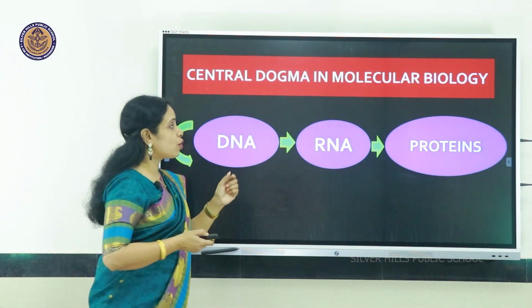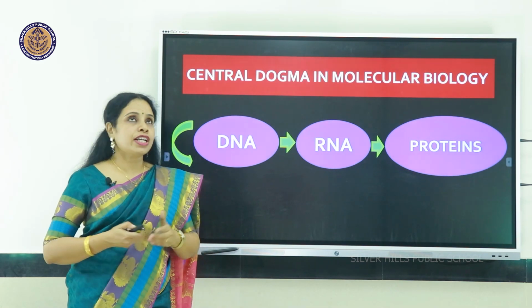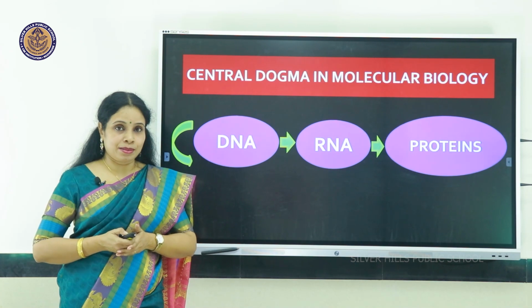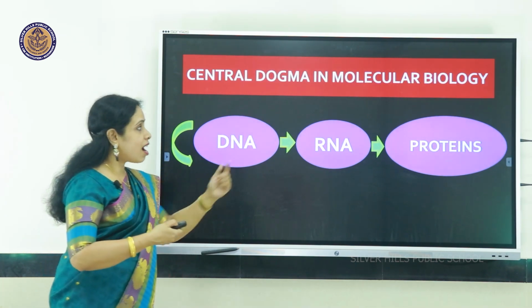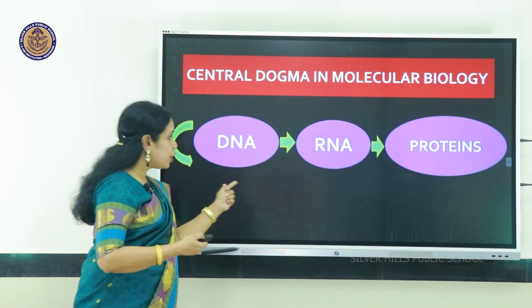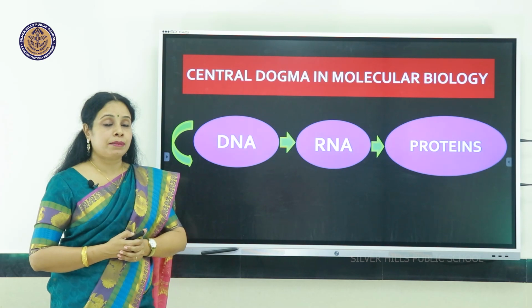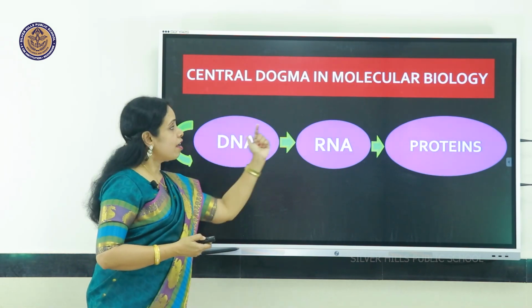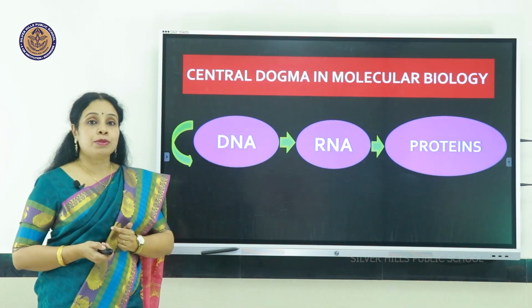In the case of retroviruses which have RNA as the genetic material, for example HIV, the virus which causes AIDS, when they enter your body, they have RNA and they can produce viral DNA by reverse transcription. So a reverse arrow is there where RNA will form DNA, that is called reverse transcription.